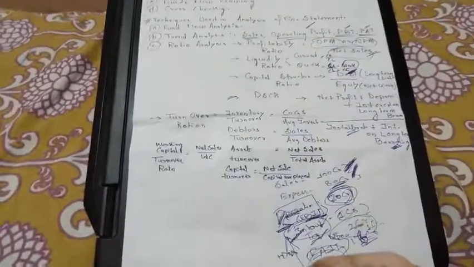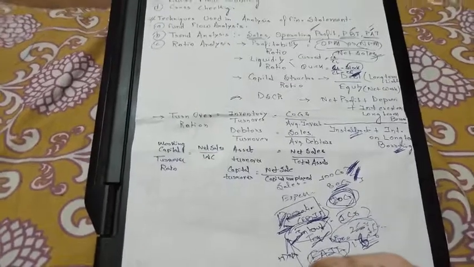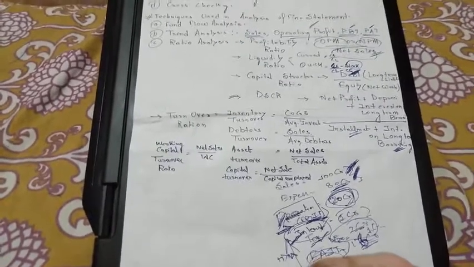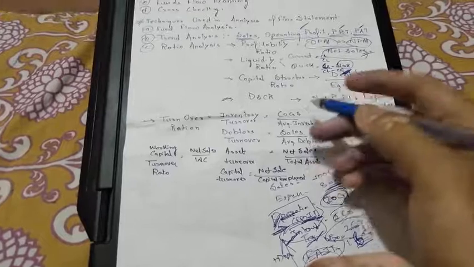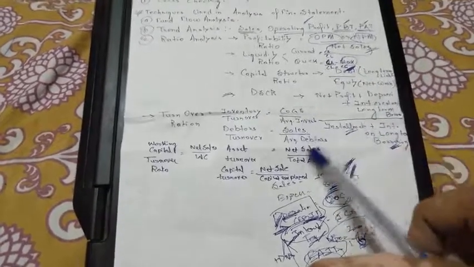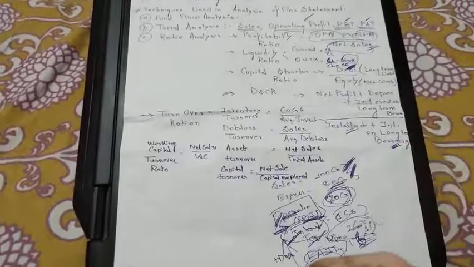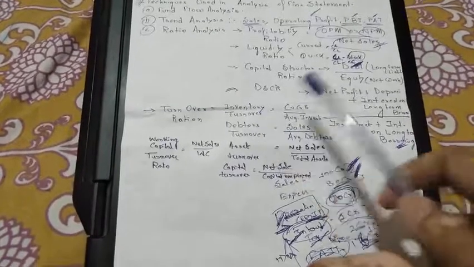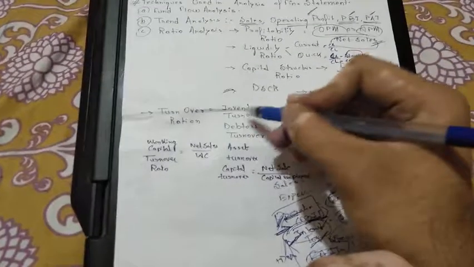Now next is the turnover ratio. Whenever the name turnover comes to you, it will only relate to the net sales or the cost of goods sold. So in the numerator, you will always see the cost of goods sold or the net sales, and in the denominator, you will see the item that is required to be found.